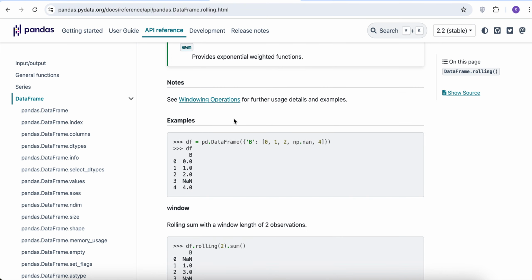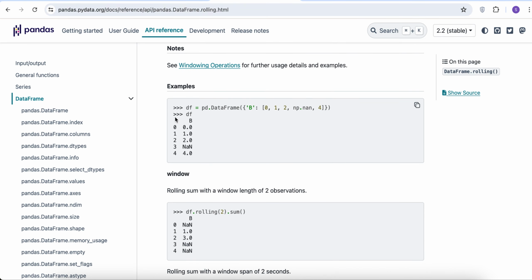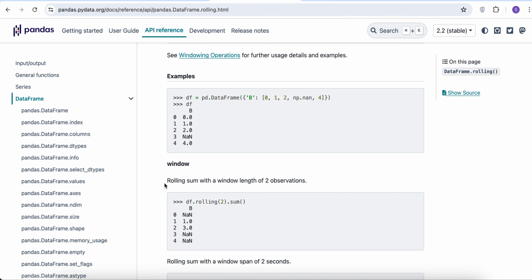And maybe it is instructive to see what it's actually doing. So maybe this is a data frame with a single column that we input, and then we want to see the rolling sum over two observations. Since we don't have two observations till now, the first one will be NaN, and then we have two observations, 0 and 1 here. So it will take these two, the sum of those will be 1, and then the rolling sum of the last two values here would be 1 plus 2, 3, and so on and so forth.